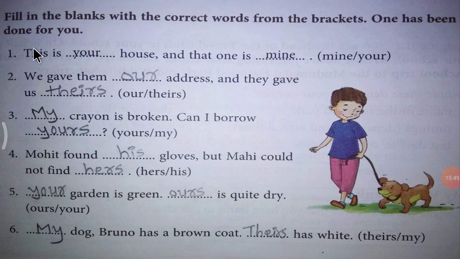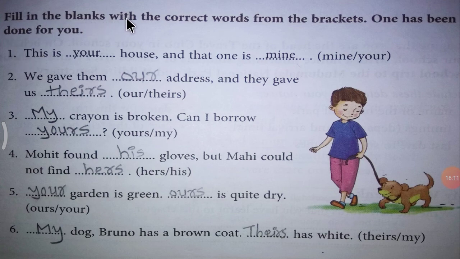This is the image of your textbook. The exercise on possessive pronouns is given. This exercise is also given in your English textbook after lesson number 3, A Day in the Jungle. Okay, let's start.